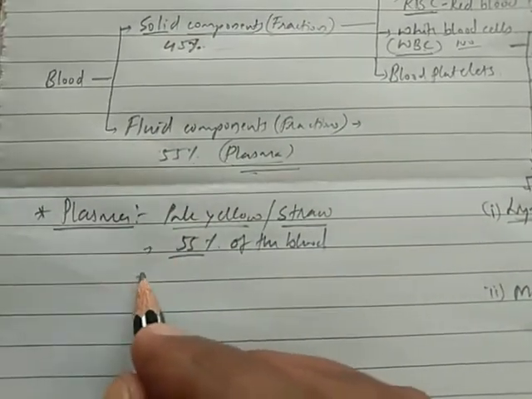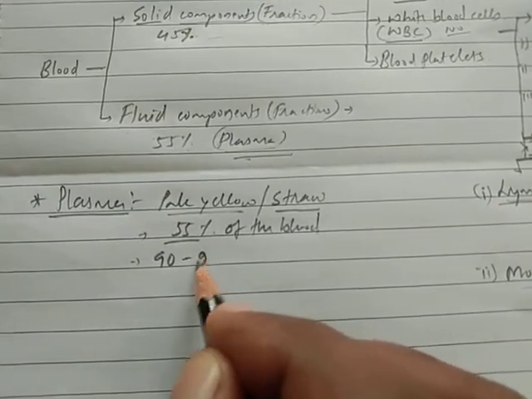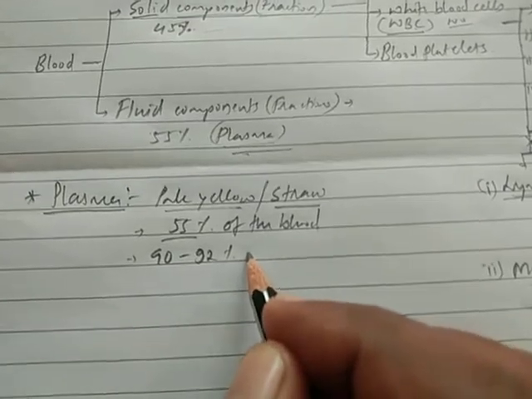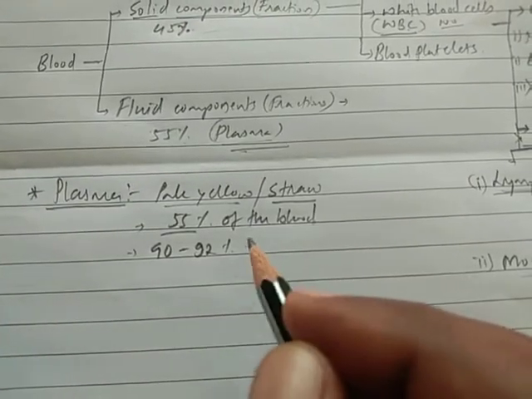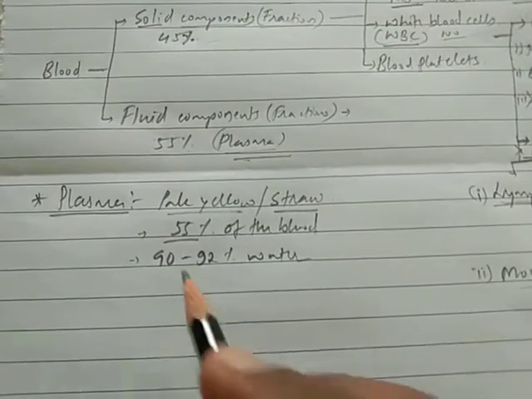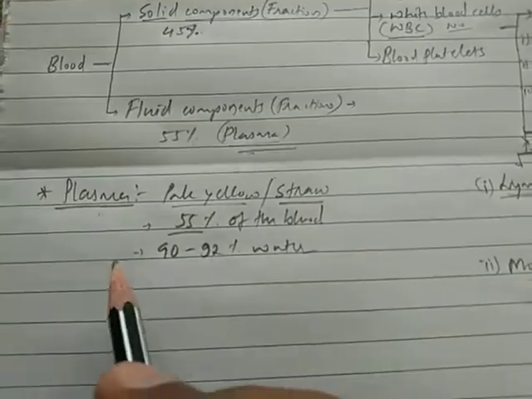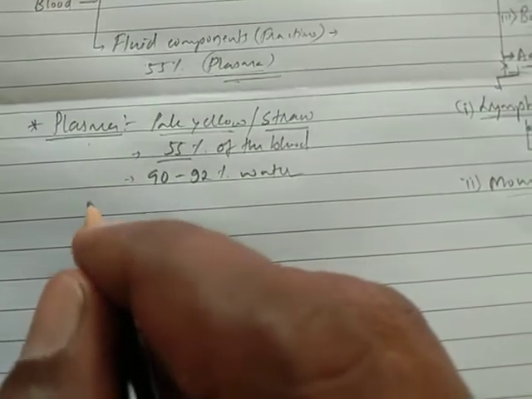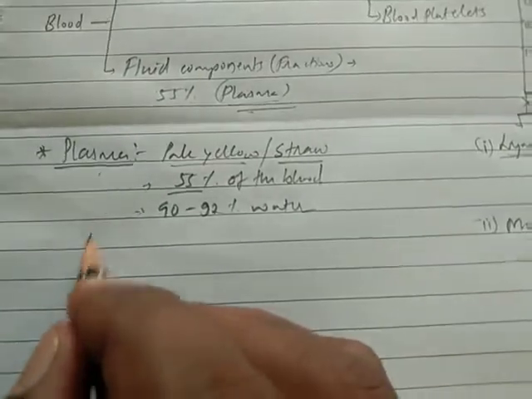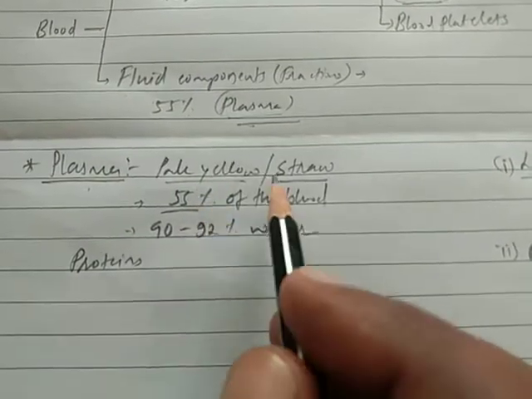92% of plasma is water. The remaining 6 to 8% is proteins, and that's why we call it a viscous fluid.